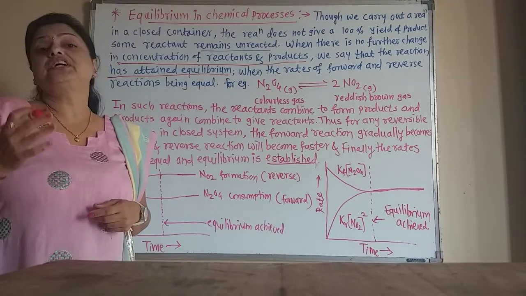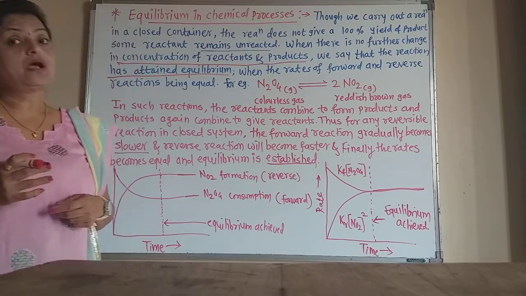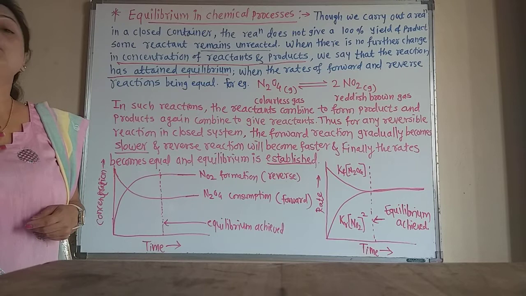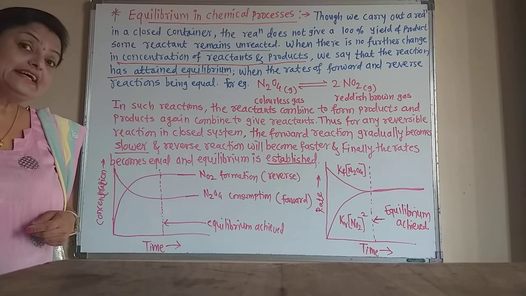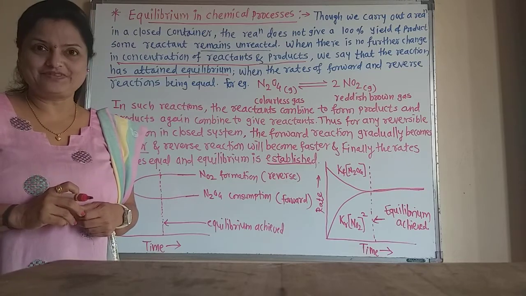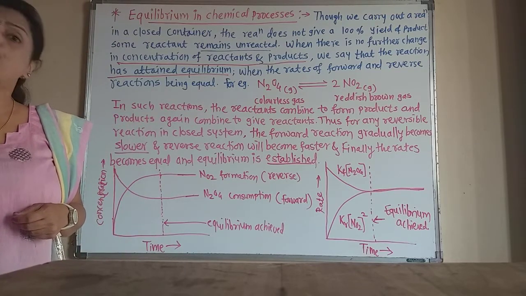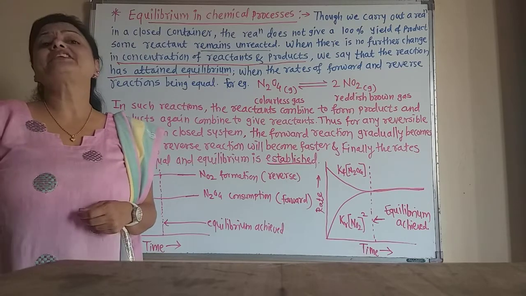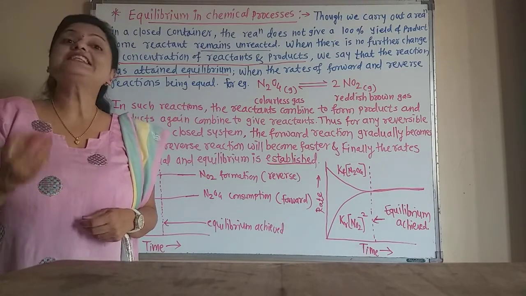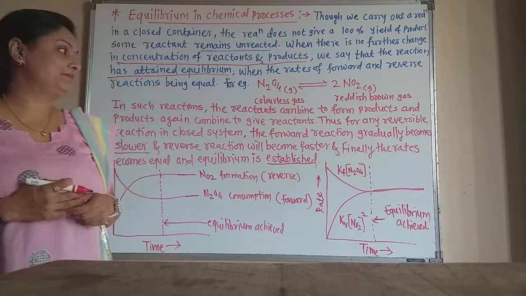The forward reaction rate initially is maximum, but the reverse reaction rate is minimum. After some time, the rate of the forward reaction decreases and the rate of reverse reaction increases. But one time comes when both the rates of forward and backward reactions are equal, and we say that is the dynamic equilibrium, or equilibrium is established.